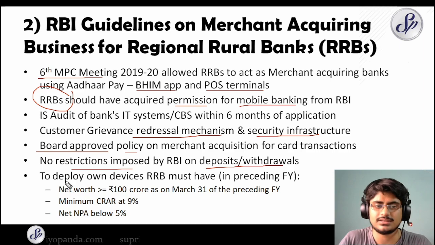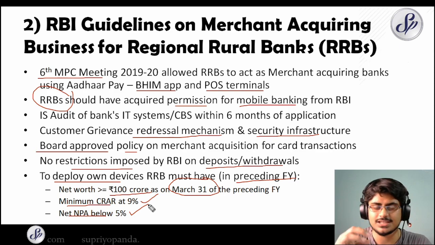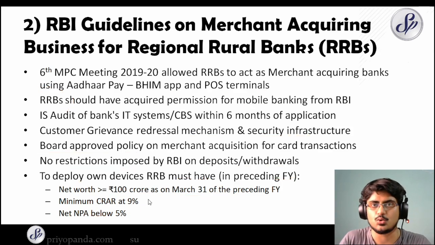And this is another thing, that to deploy their own devices, the RRBs must have, in the preceding financial year, a net worth which is equal to or greater than 100 crore rupees as on March 31st of the preceding financial year, the last financial year. They should also have a minimum capital to risk weighted assets ratio of 9%, and the net NPA should be below 5%. So all of these things must be in place before they are allowed to deploy their own devices. So that's all about the merchant acquiring business if the RRBs want to go into it.